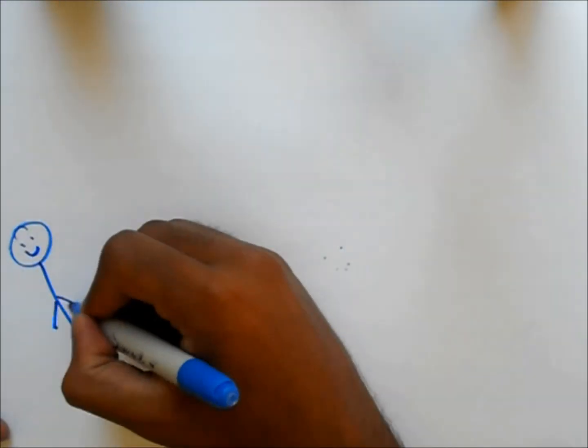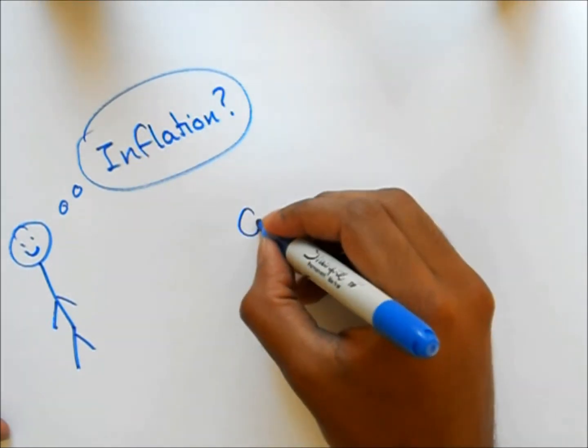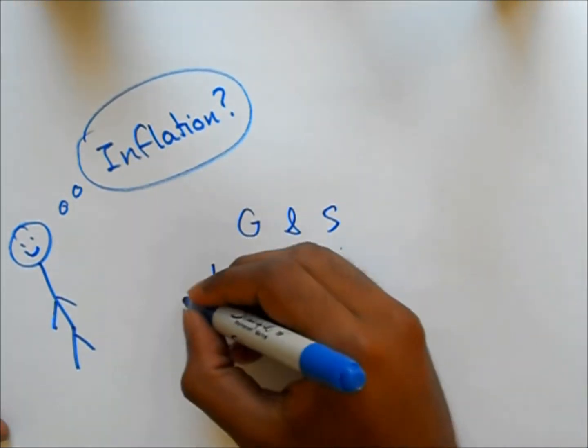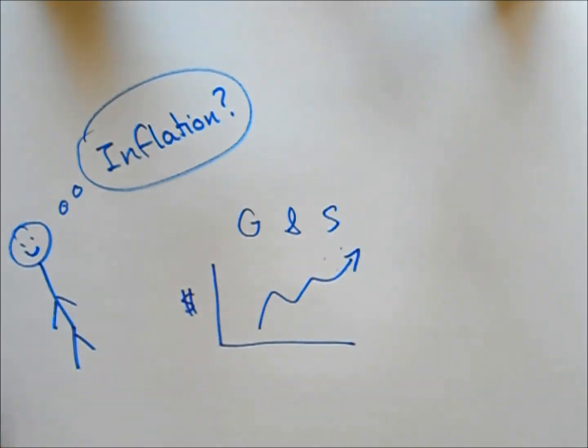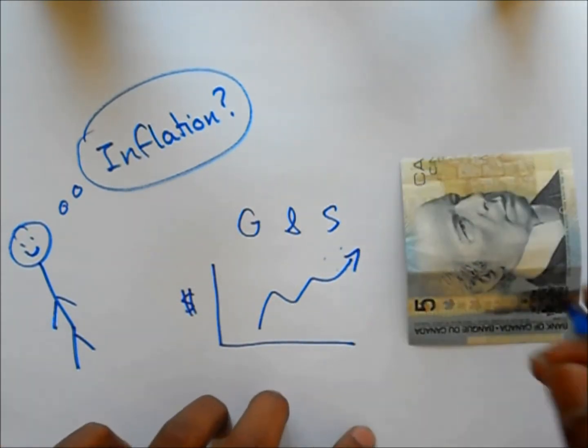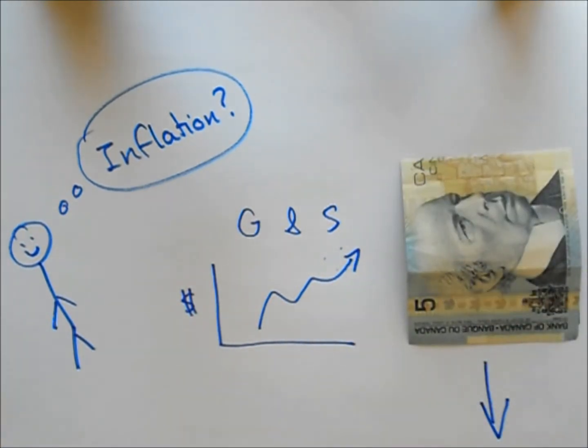Before we start, we need to know what inflation is. What is inflation? Well, inflation, its general definition, is the rate at which the level of prices for goods and services rises, and with that the purchasing power of money decreases.